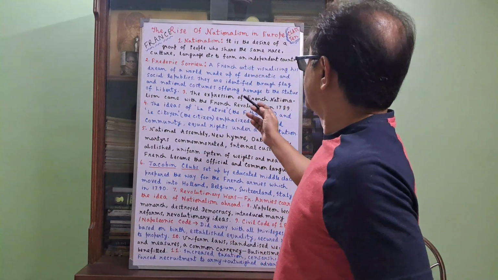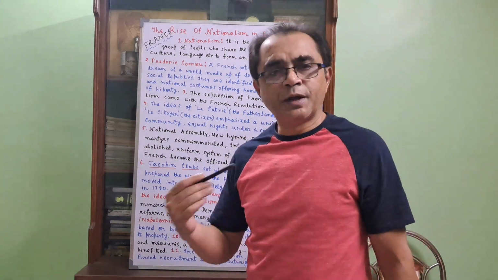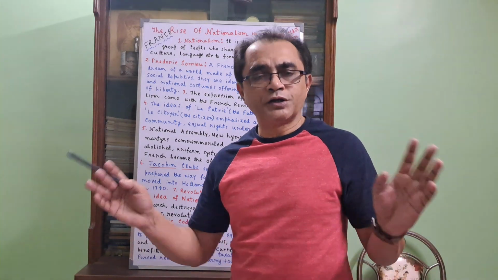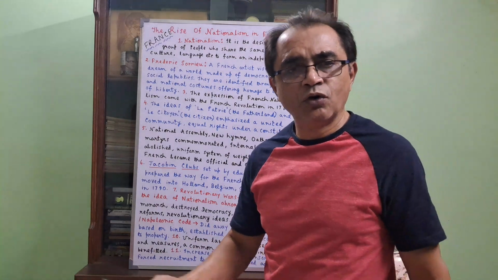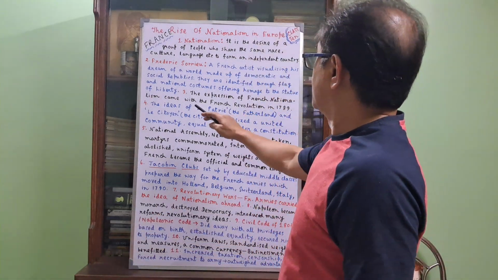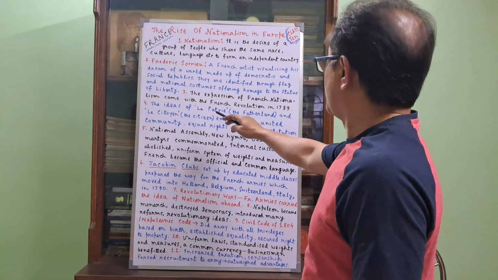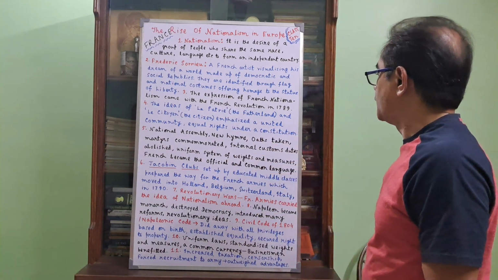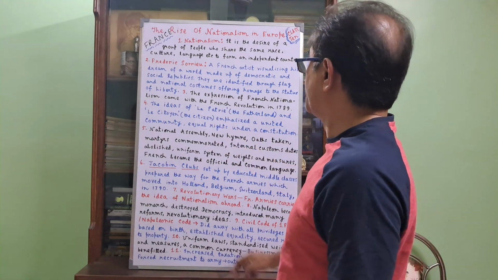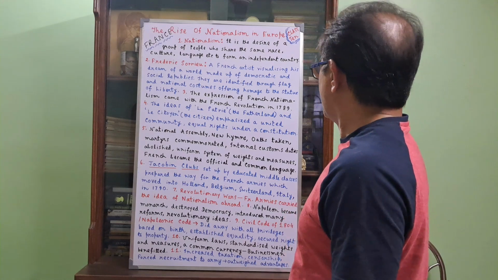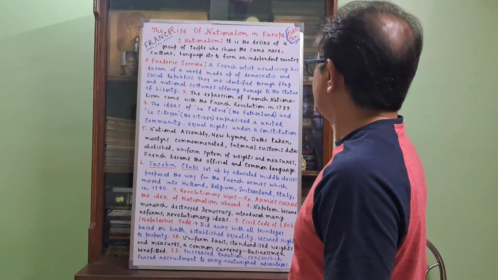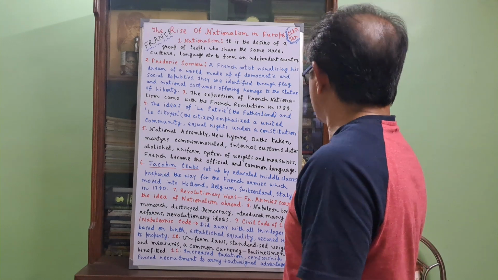Third point, the expression of French nationalism came with the French Revolution of 1789. When the French Revolution happened in the year 1789, from that year the expression of French nationalism came to exist. Gradually, with the passage of time, it took a larger shape and created nationalism in the whole of France. Number 4, the ideas of la patrie, that means the fatherland, and les citoyens, the citizens, emphasized a united community, equal rights under a constitution.